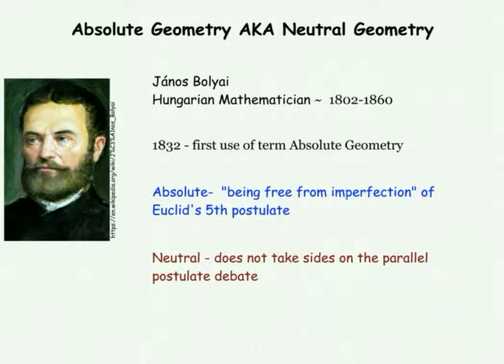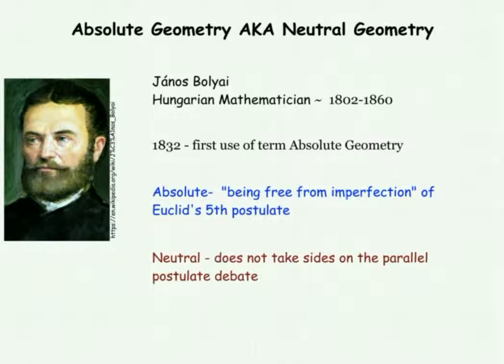Bolyai is considered one of the founders of non-Euclidean geometry. Non-Euclidean geometry is a geometry that differs from Euclidean geometry in its definition of parallel lines. The term absolute was chosen because this geometry is seen as being free from imperfection, that imperfection being Euclid's fifth postulate. The use of neutral came about because scholars felt that this geometry was not taking sides on the parallel postulate issue. It was remaining neutral on that point.